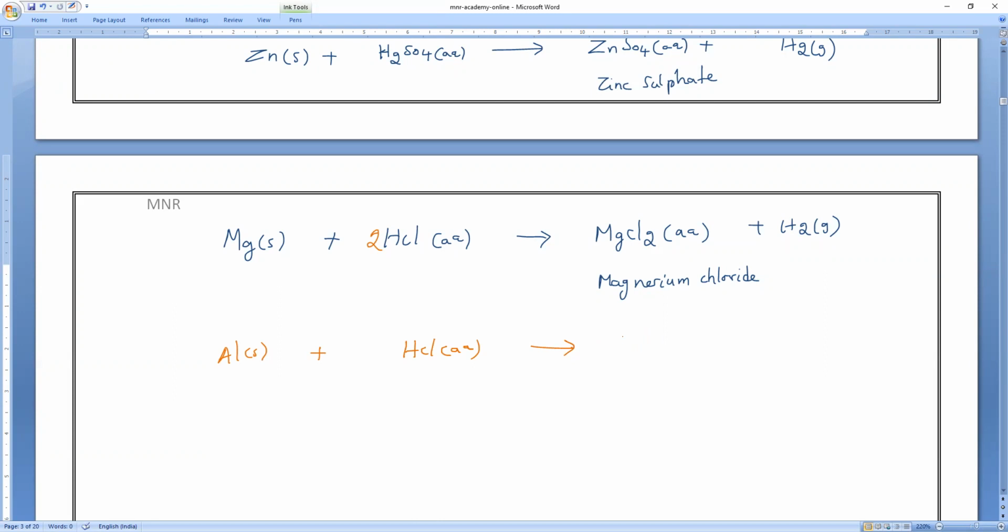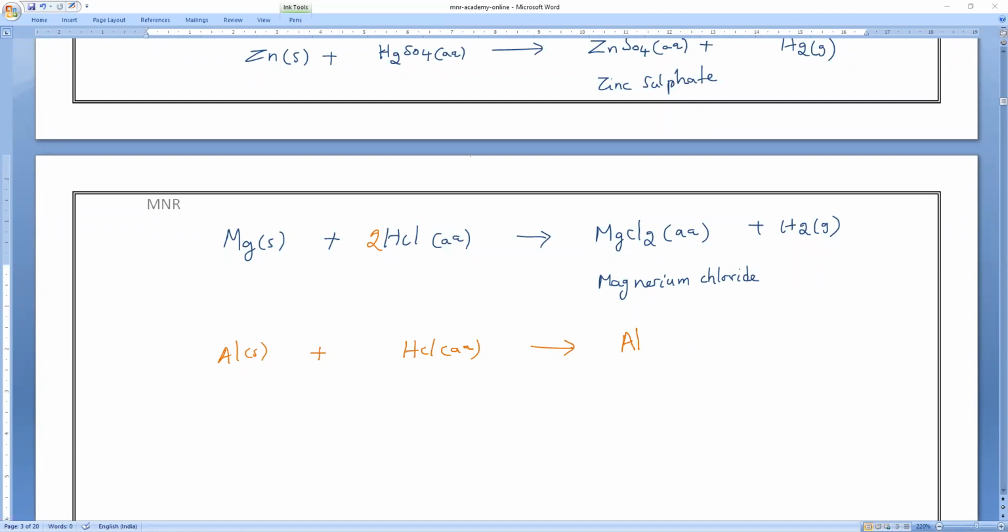Aluminium chloride with hydrogen. Wait. Mr. Gogul Krishna, what is the formula of aluminium chloride? AlCl. Say it perfectly. AlCl2? Al2? Yes, 3, sir. You have only one option. You say it correctly. Wrong, that's all.